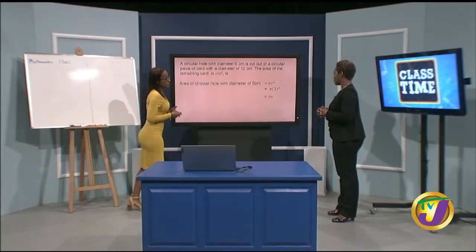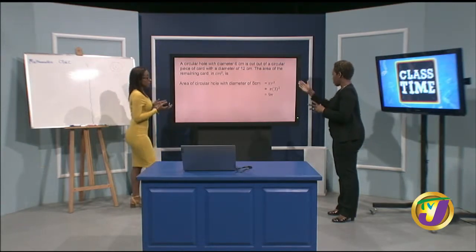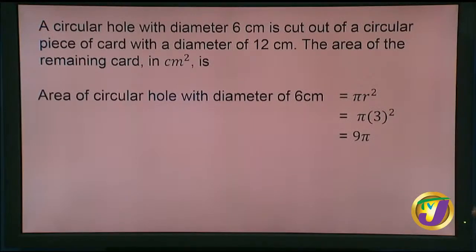Right. And this gives us 9 pi. So 3 multiplied by itself is 9. Great. And this would have been the area of the circular hole with diameter of 6 centimeters, the one that they cut out. Yes. All right.